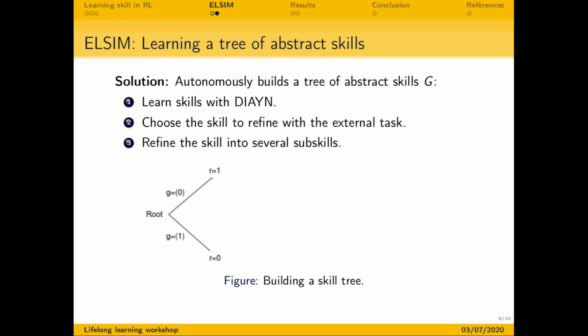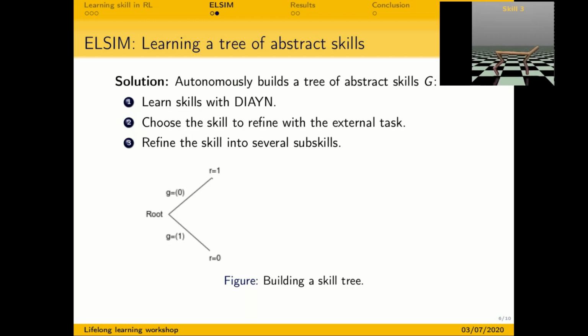LSIM progressively builds a tree of skills where each node is a skill and each child node is a refinement of its parent skill. So there are 3 steps. Firstly, LSIM learns skills with the same objective as in DIAYN. So here, LSIM learns skill 0 and skill 1. Secondly, it chooses the skill to refine with the external task.